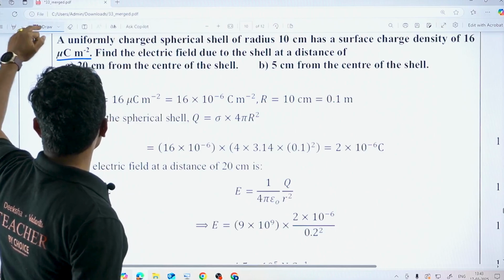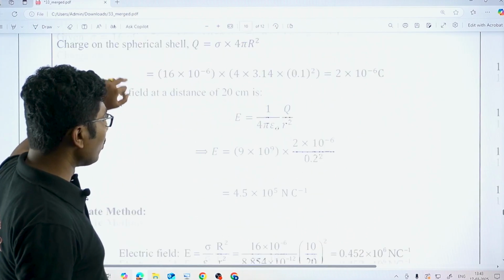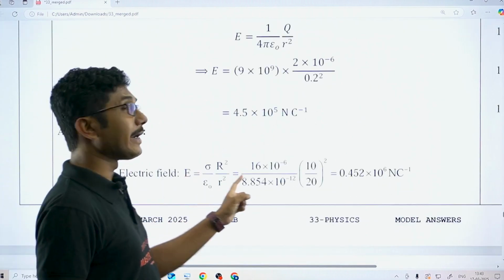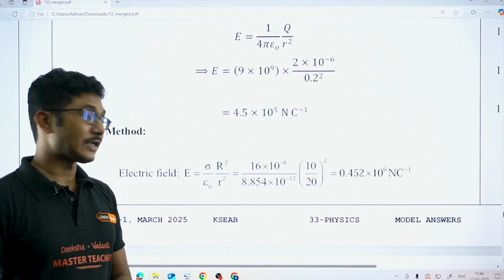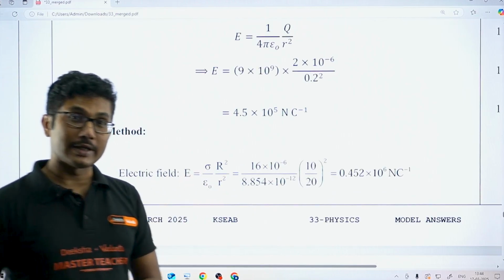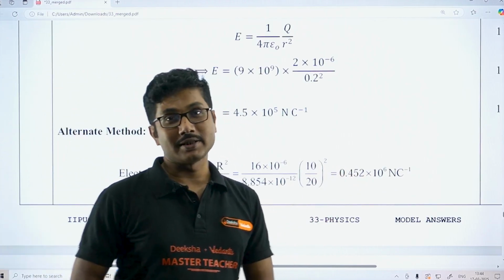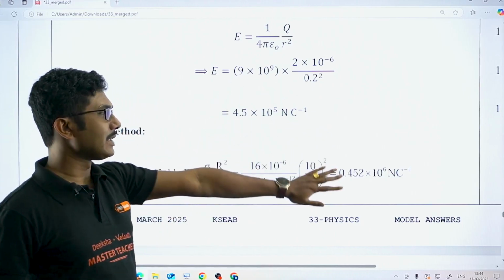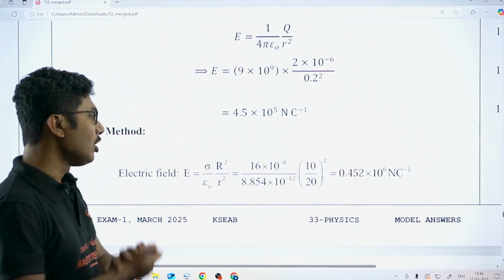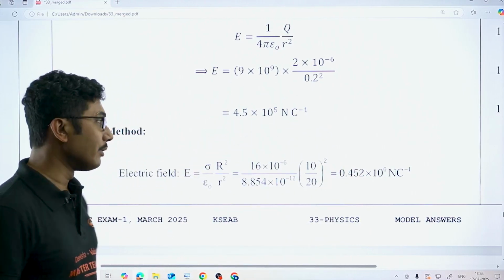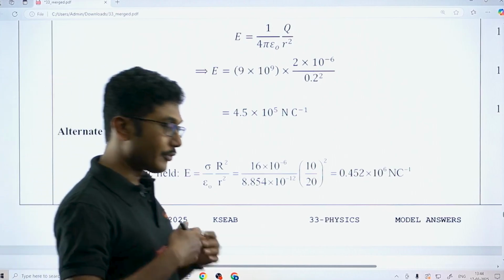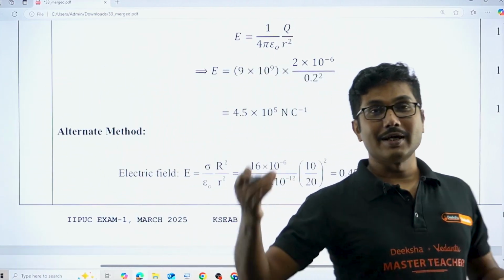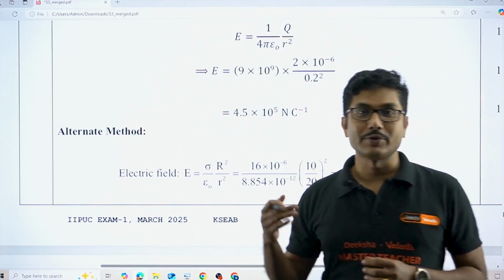But if you have not solved it this way, no worries, they have given you the alternate answer. During my interaction many students said, sir, I have used an alternate formula but I got the same answer. Yes, as long as your method is correct, you are going to get full marks. Now the question is, the unit given in the exam was micro per centimeter square, centimeter to the power minus 2.